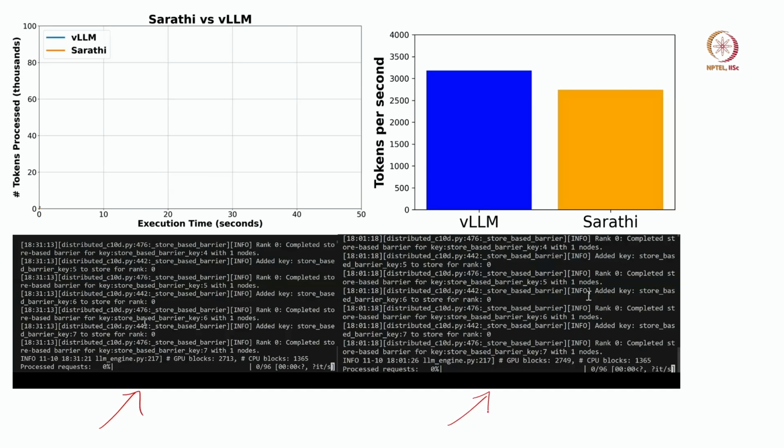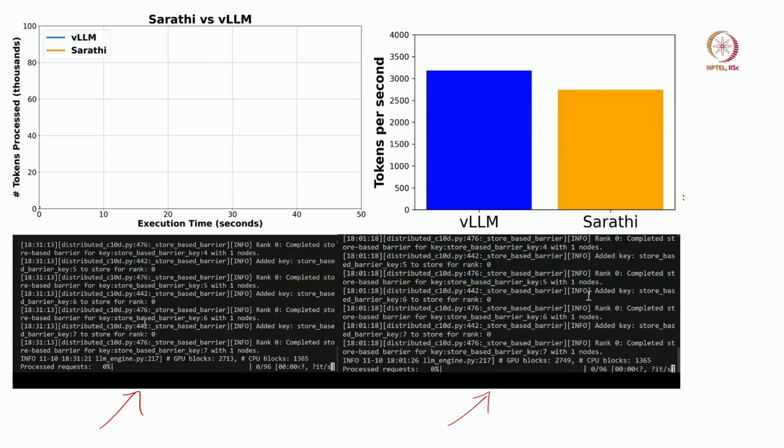Now, we will show you two figures. The left hand side figure will show the number of tokens processed versus execution time, and the right hand side figure is showing the tokens per second for vLLM and Sarathi. We will see during inference how these change between vLLM and Sarathi.